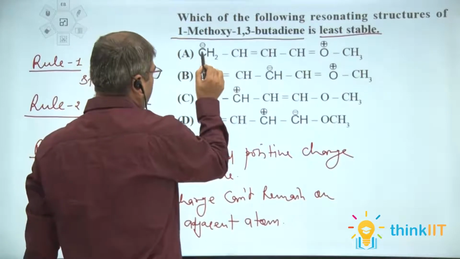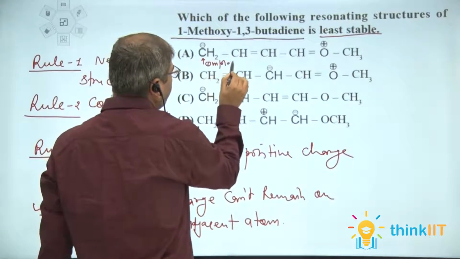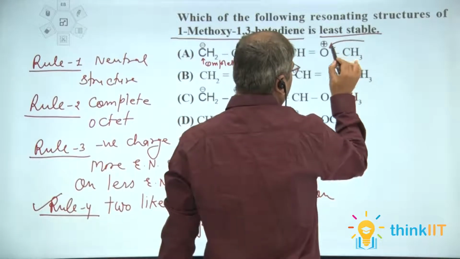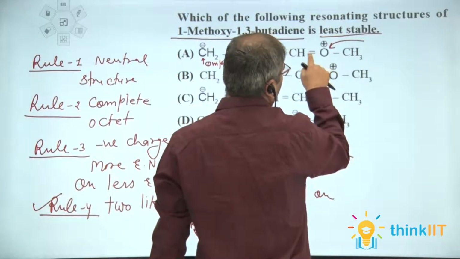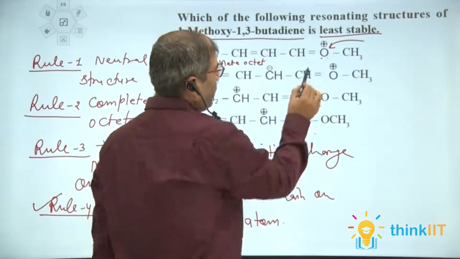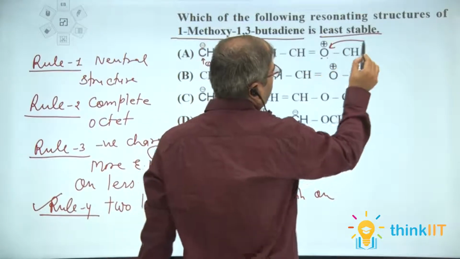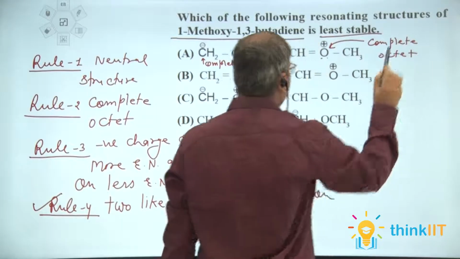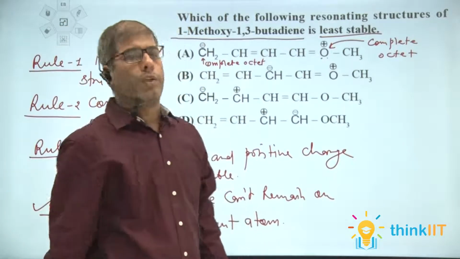C has a negative charge with a complete octet, and this O atom has a positive charge, but with 3 bonds, a double bond, a single bond, and 1 lone pair, you can calculate the total number of electrons on the oxygen atom: it has a complete octet. So in option A, all atoms have a complete octet.